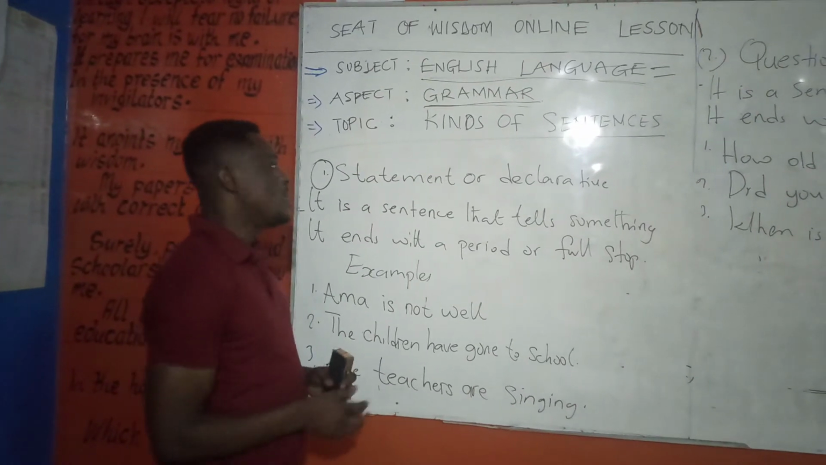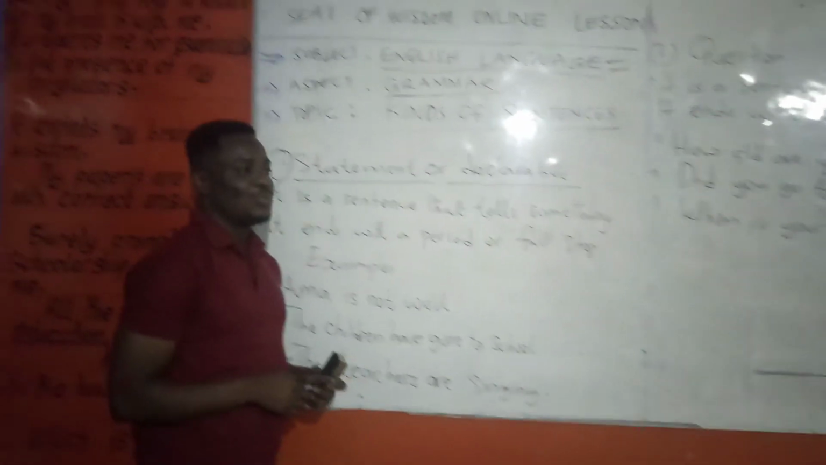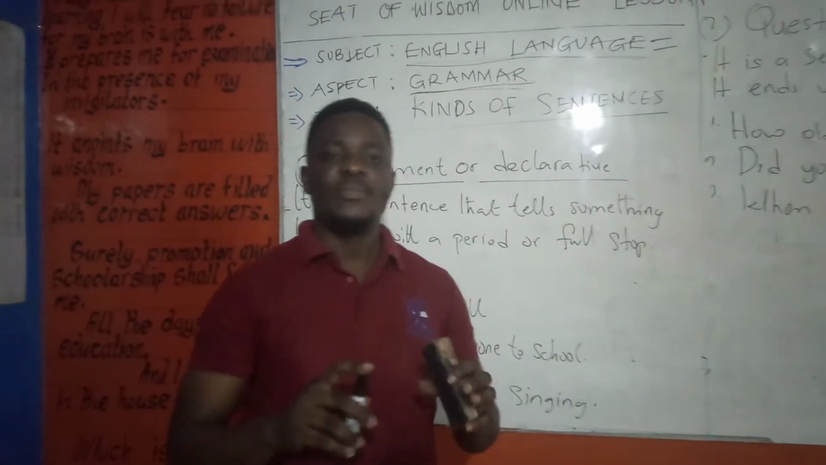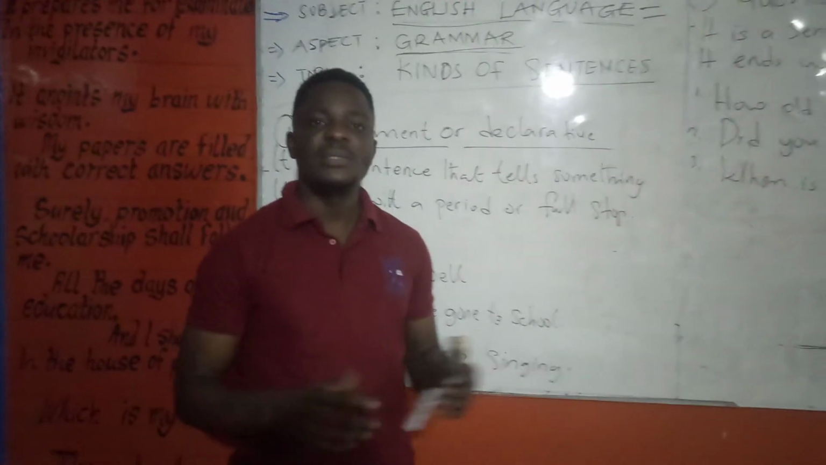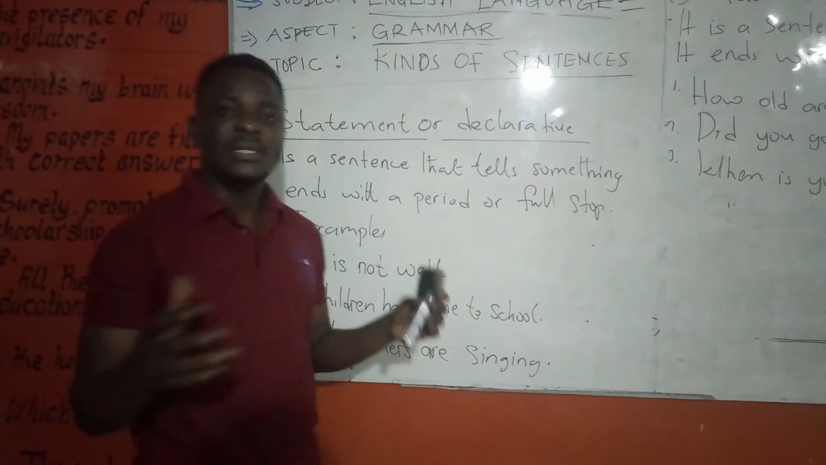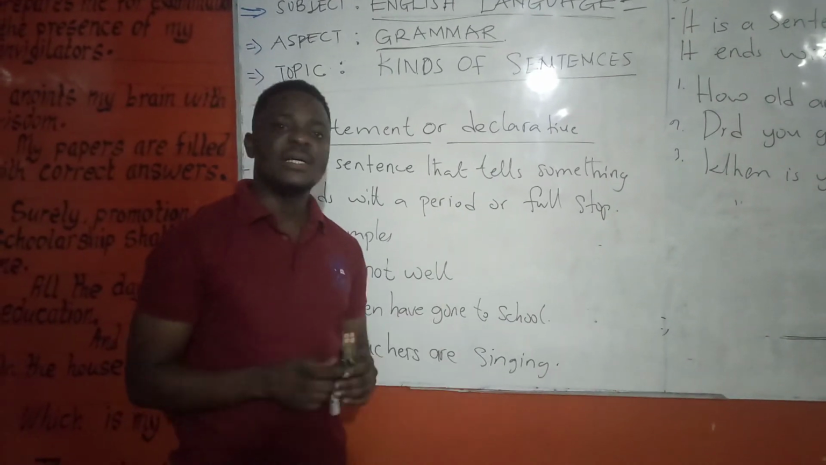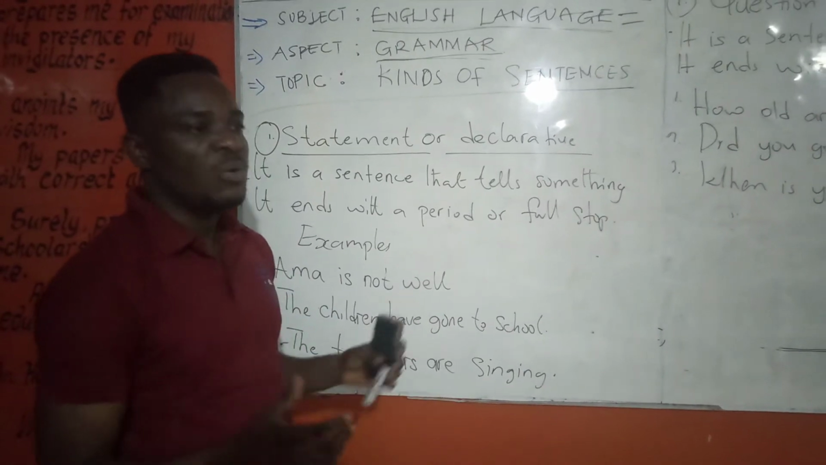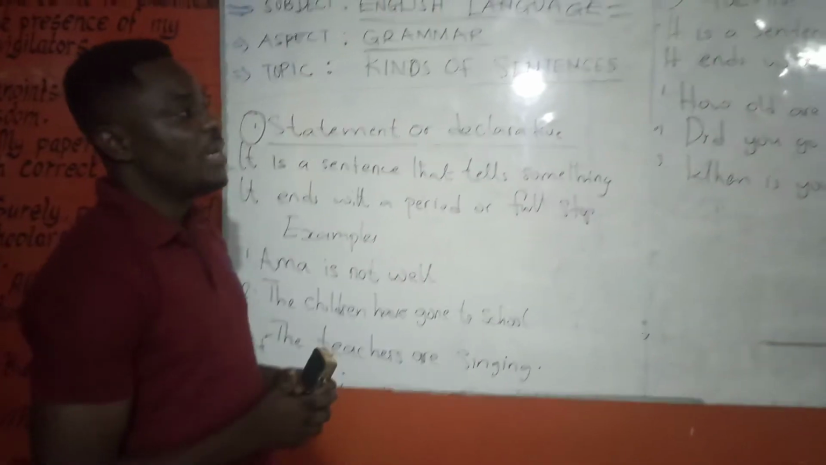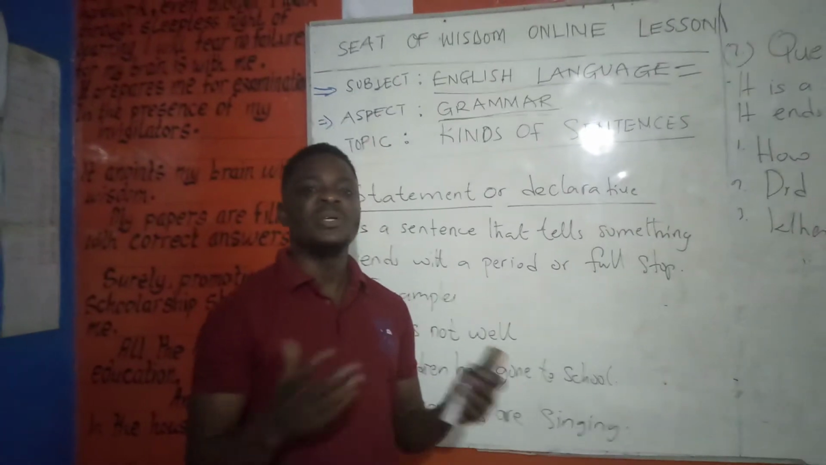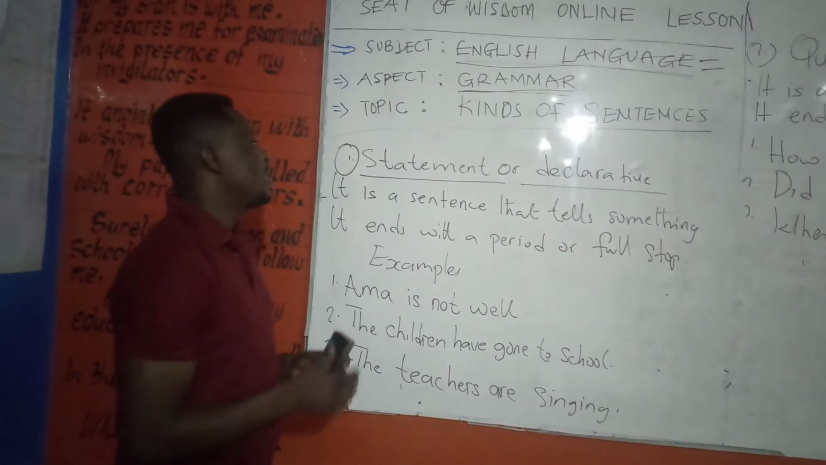The first one is statement or declarative sentence. So, we have a group of sentences that we call statements or declarative sentences. What are they and what do they do? We have other sentences that we refer to as questions. We also have command, and finally we are going to look at exclamation sentences. Let's begin with sentences, and we are looking at statement.